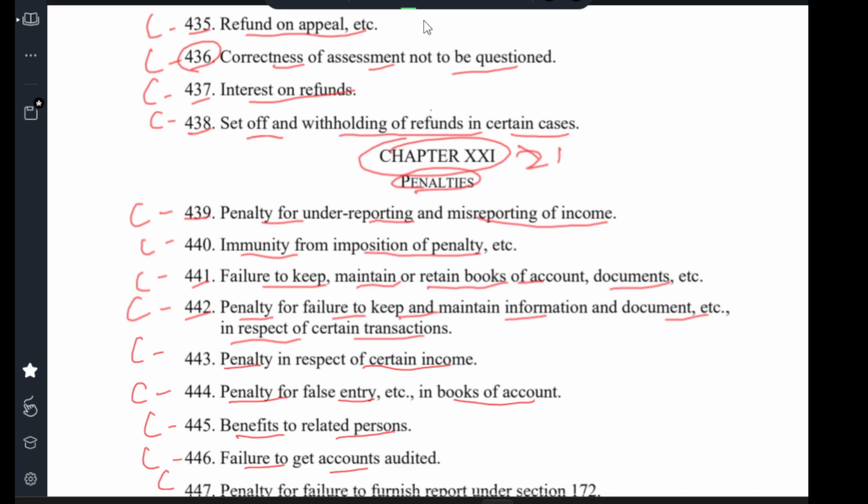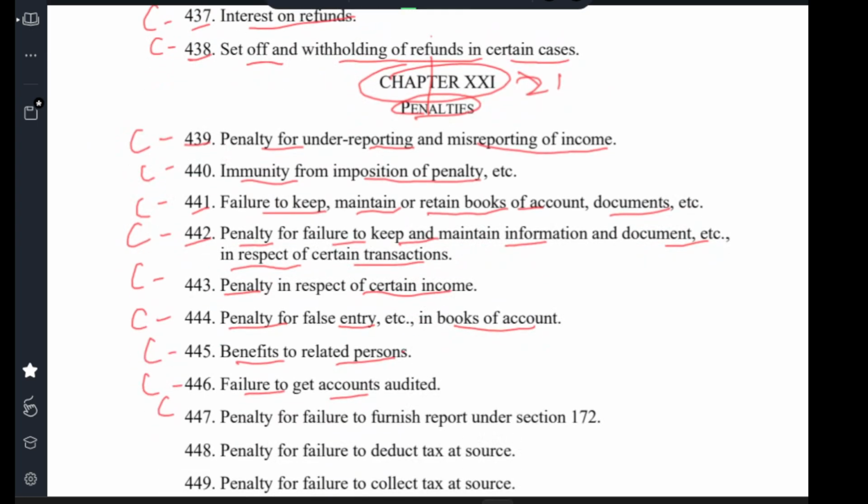Clause 447. Clause 448, penalty for failure to deduct tax at source.